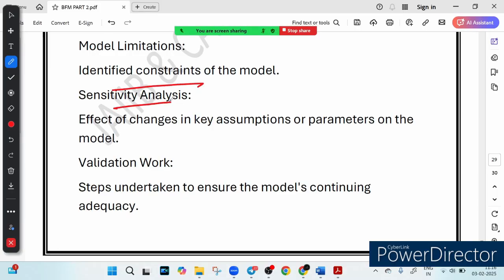Then we have sensitivity analysis. It means if the conditions change, how much does it affect the result? Then we have the validation test. Does this model still work correctly over time? Think of it like a mobile battery. Over time, its performance might change, so you need to test and recalibrate it. So banks don't just assume risk levels, they calculate them using specific models, assumptions and stress testing. ICAAP ensures that every risk is measured, understood and controlled.